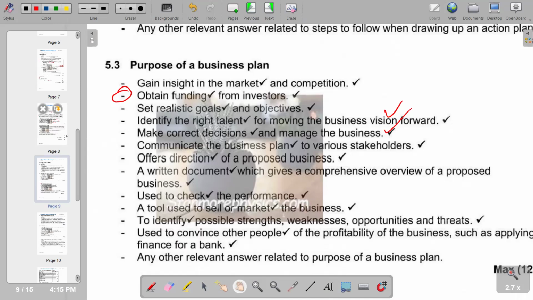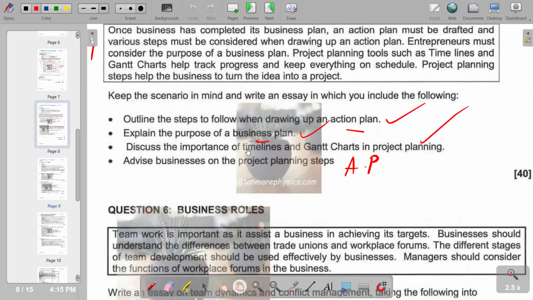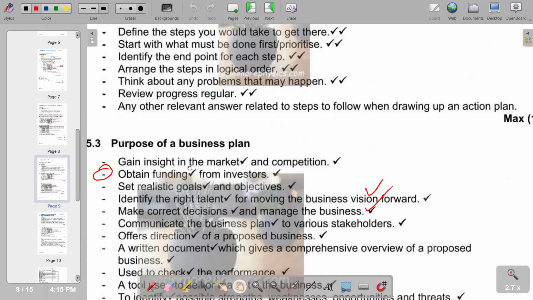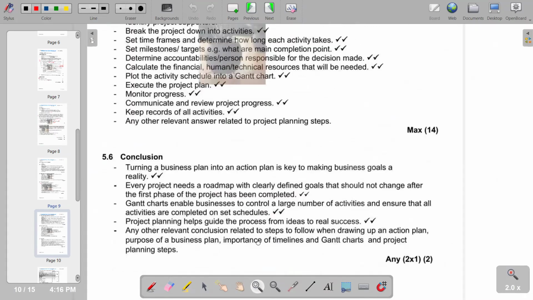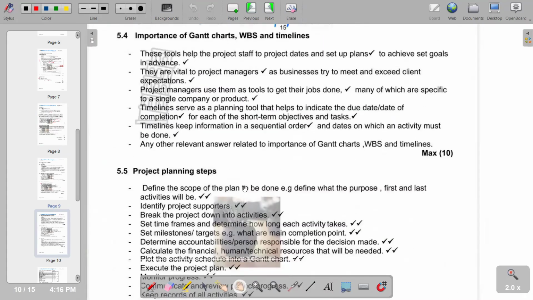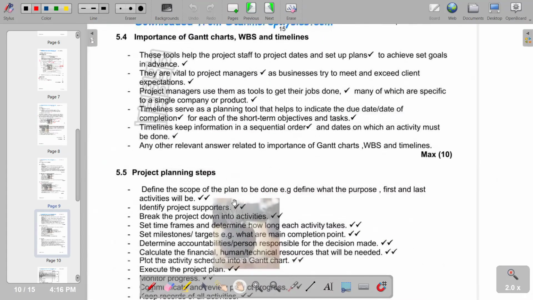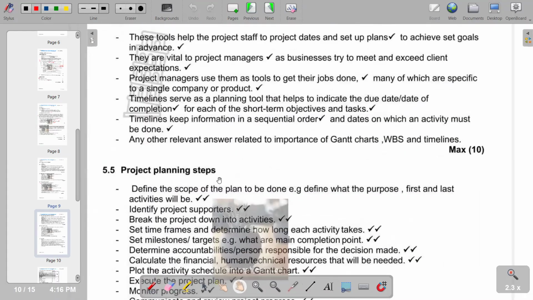Then, of course, in terms of the next part, discuss the importance of timelines and Gantt charts in project planning. What are the importances of timelines? The importance of timelines, of course, in business planning. So basically, we have got our explanations.